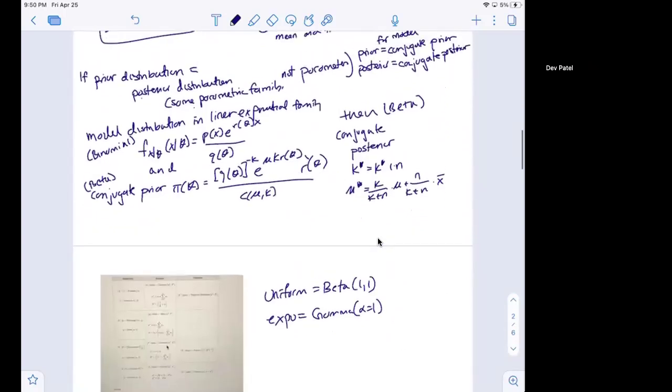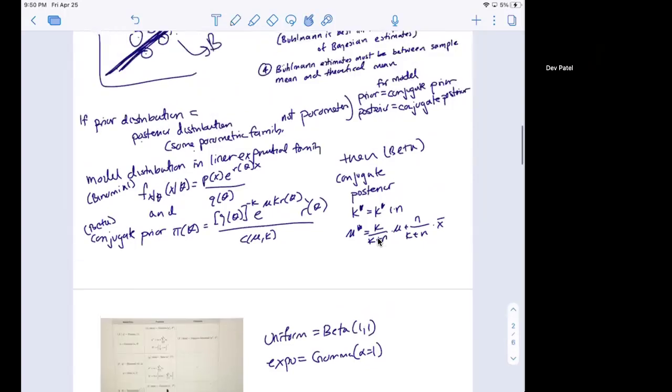And now one of the other things that would make solving for the posterior mean a lot easier is if we know that the prior distribution comes from some parametric family of distributions. Specifically, if the model distribution is in the linear exponential family, then we call the prior distribution a conjugate pair of the model distribution.